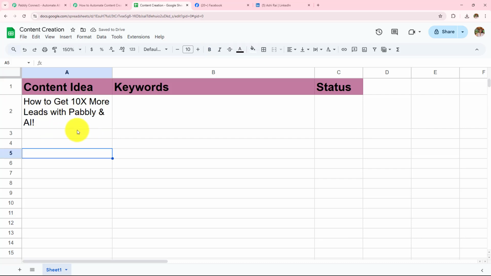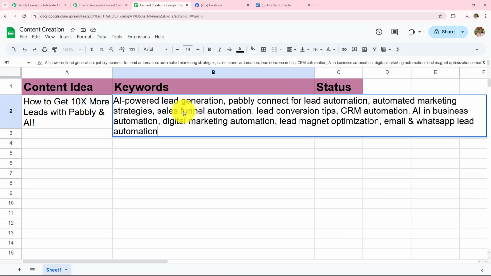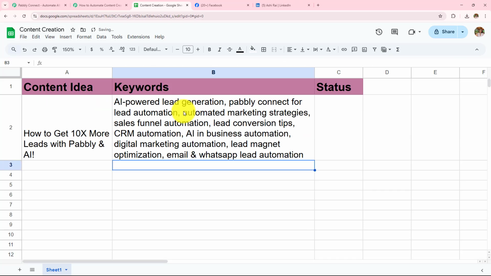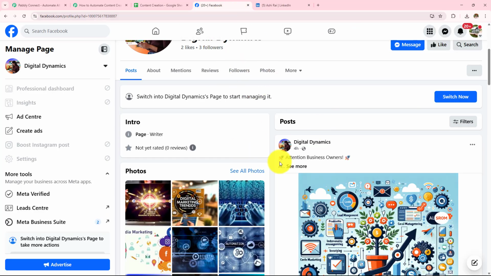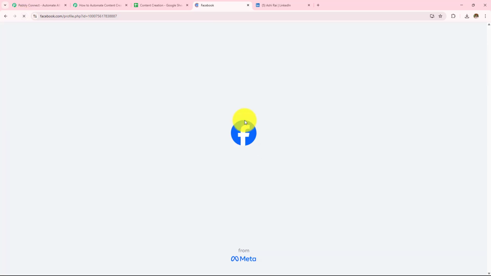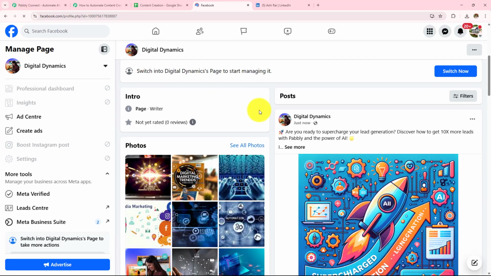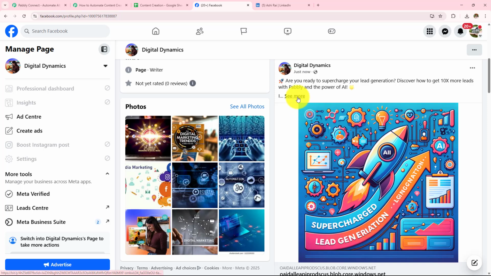Here my content idea is how to get 10x more leads with Pabbly and AI, and now I'm going to add some keywords. So here I have added my keywords, and now I'm going to just wait for a few seconds and I will open my Facebook and LinkedIn and check whether a post has been created and posted on my Facebook and LinkedIn or not. So let's open my Facebook page. I'm going to refresh this page once. So here I can see that just now a post has been created and posted on my Facebook page.